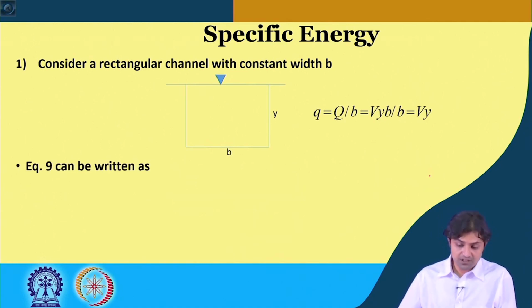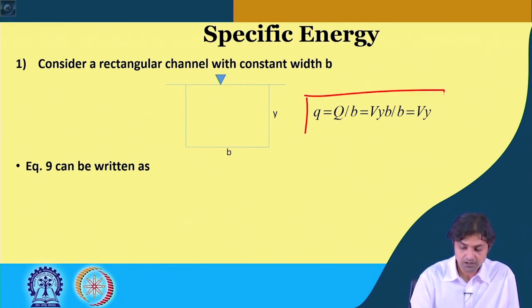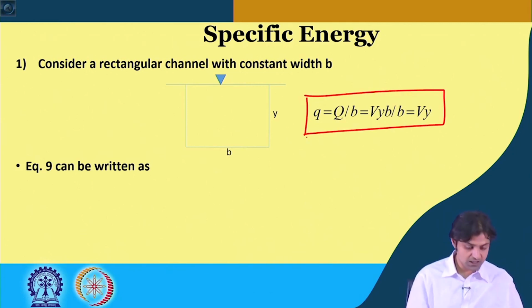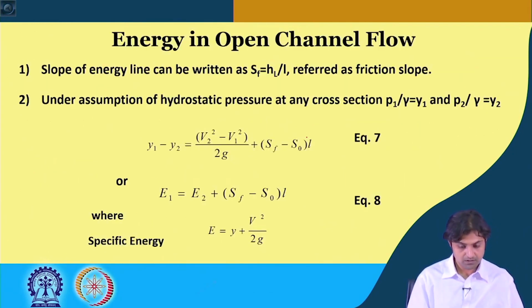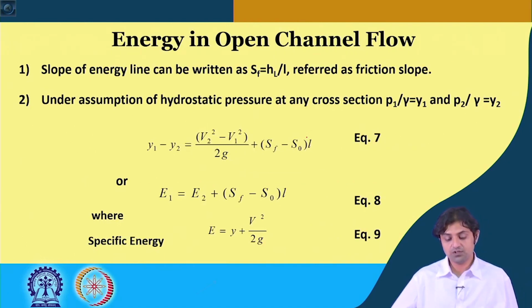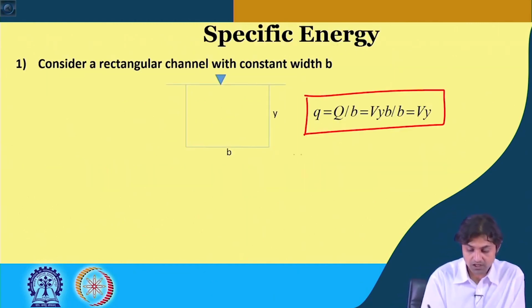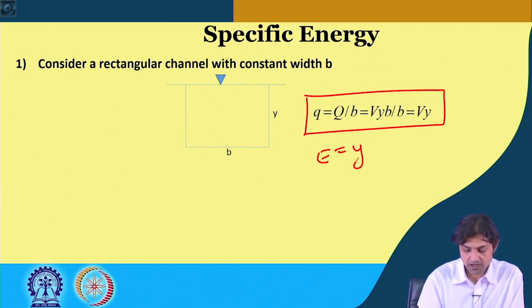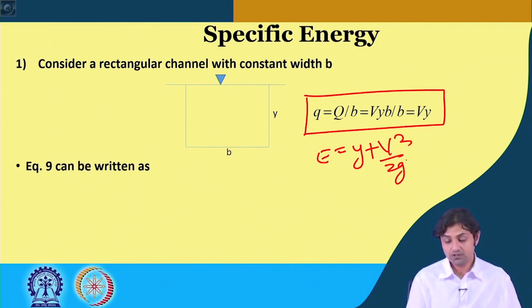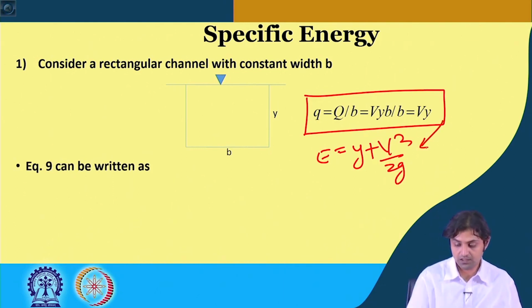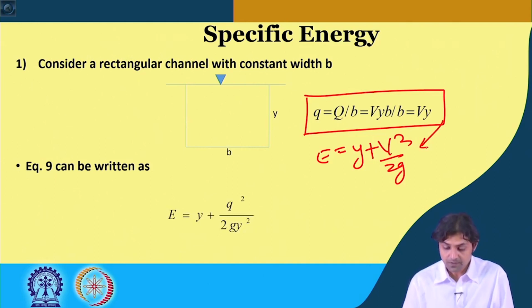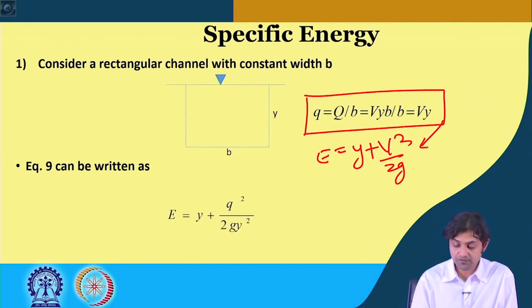Now, using equation 9, what was equation 9? Equation 9 was E is equal to y plus V square by 2g. If we use this in equation number 9, y will remain y, and instead of V we write small q by y.